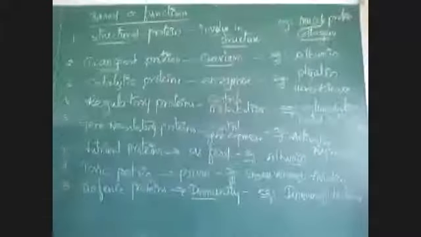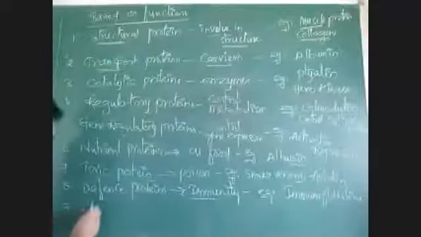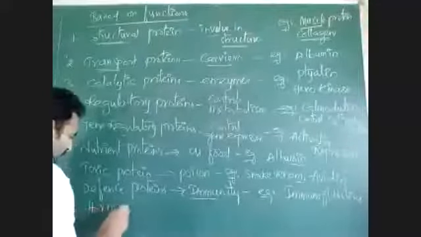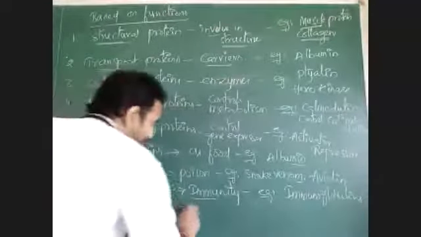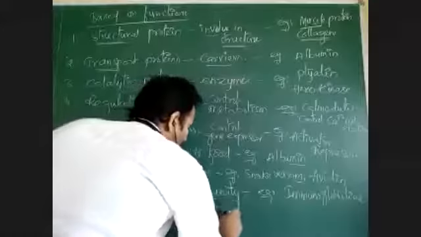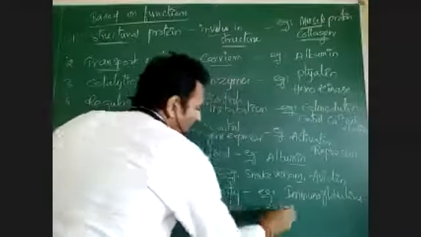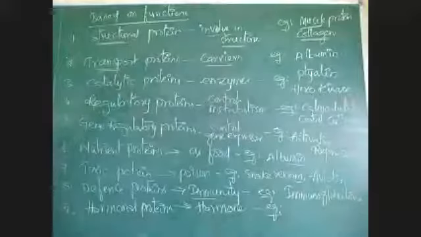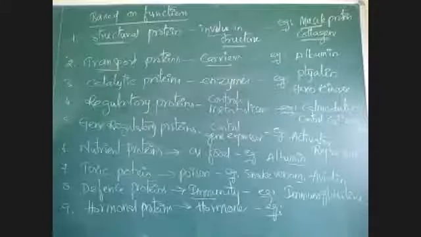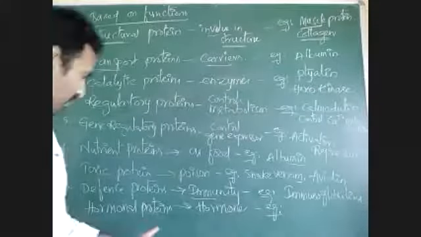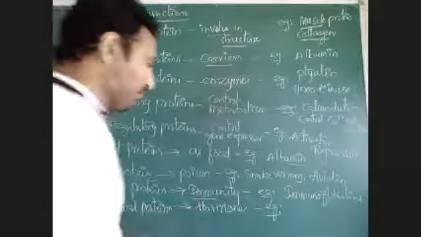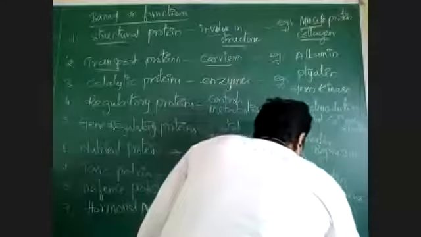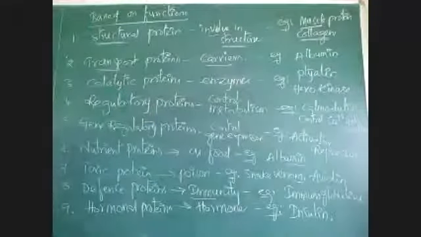Controllers, enzymes, hormones. Yes, very important. Hormonal proteins. Some peptide hormones are there which are working as hormones. Some of the proteins can work as hormones which control metabolism. Examples: insulin, growth hormone, glucagon.